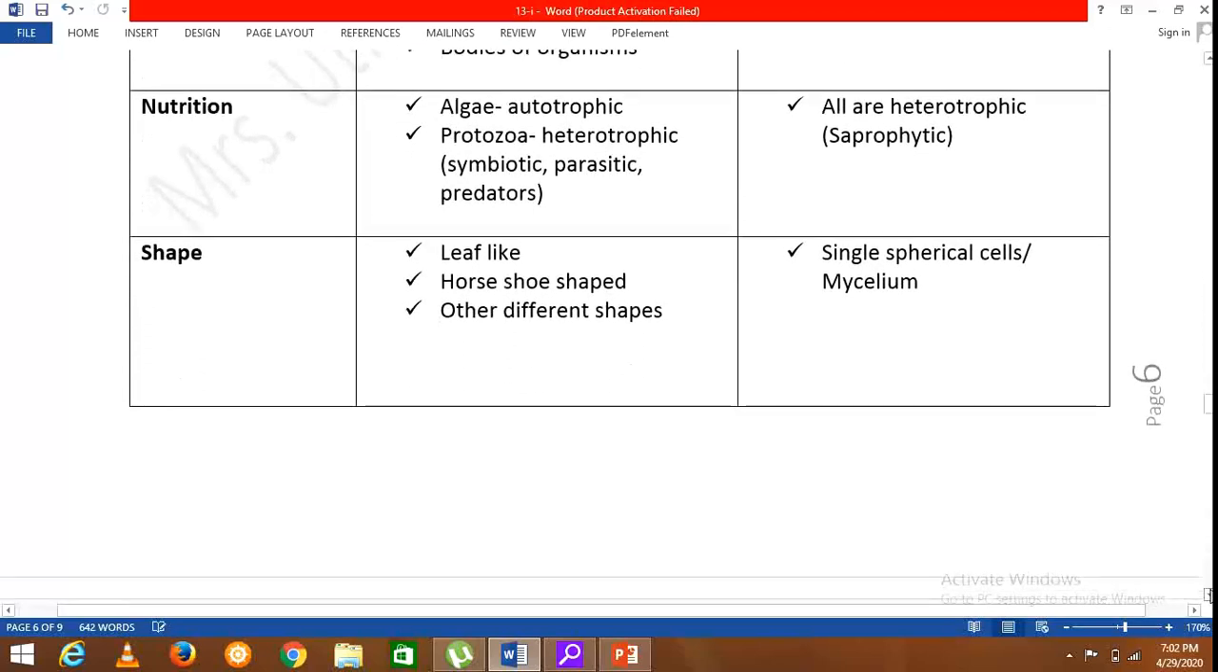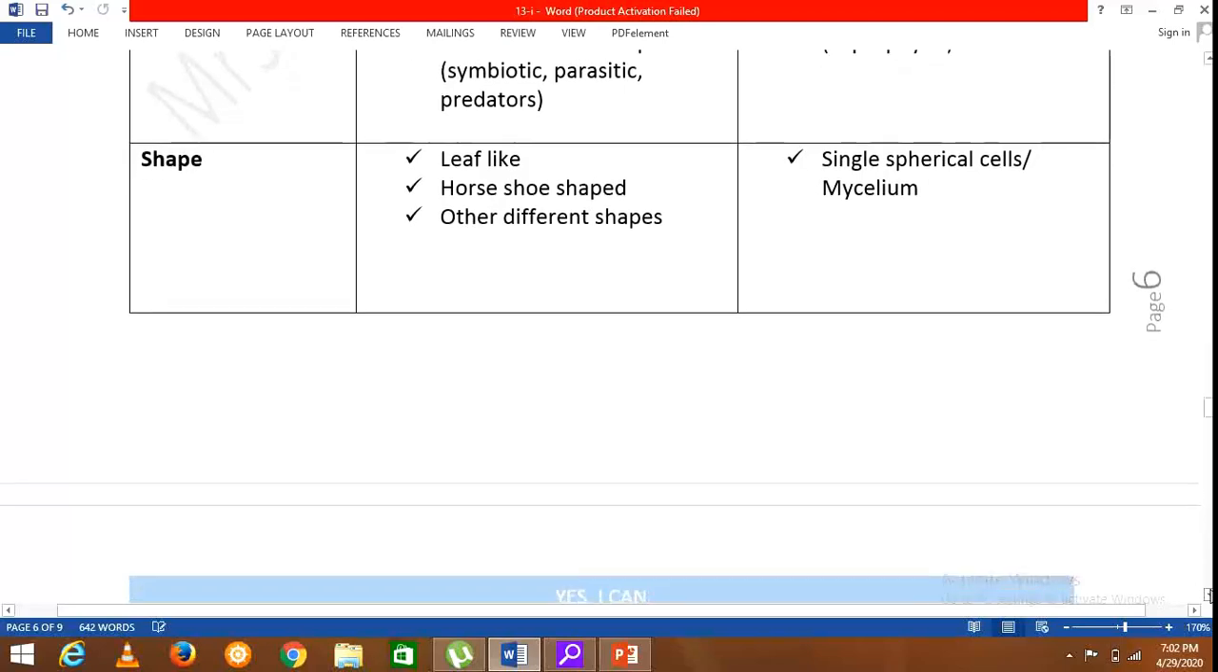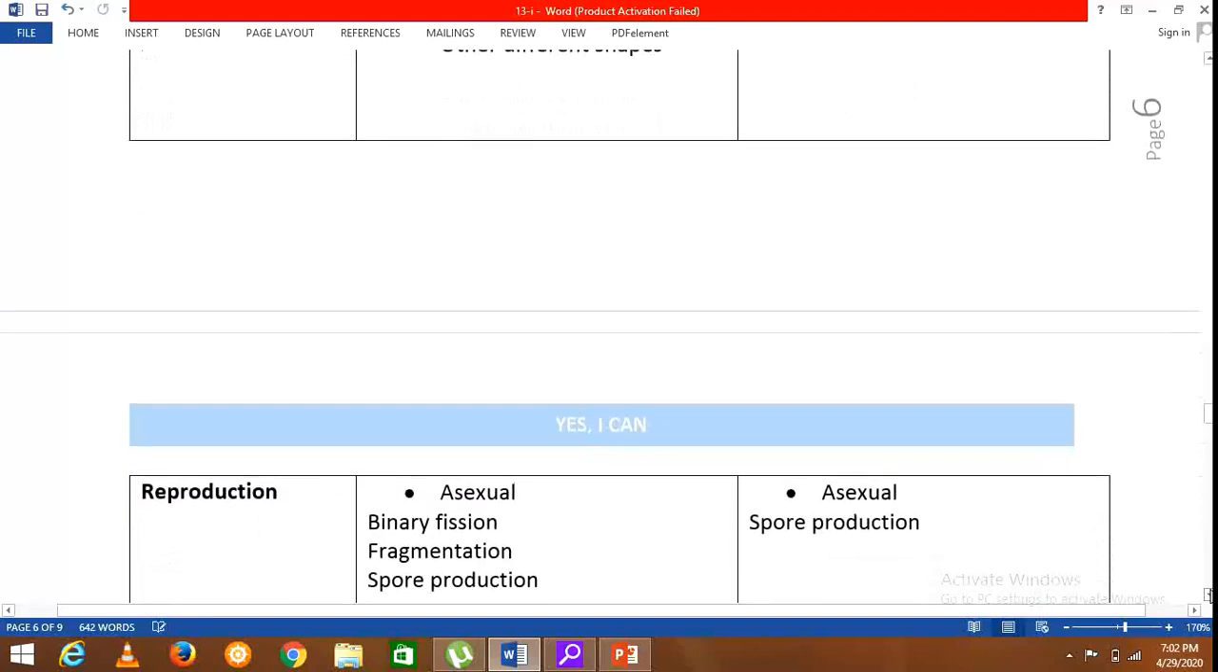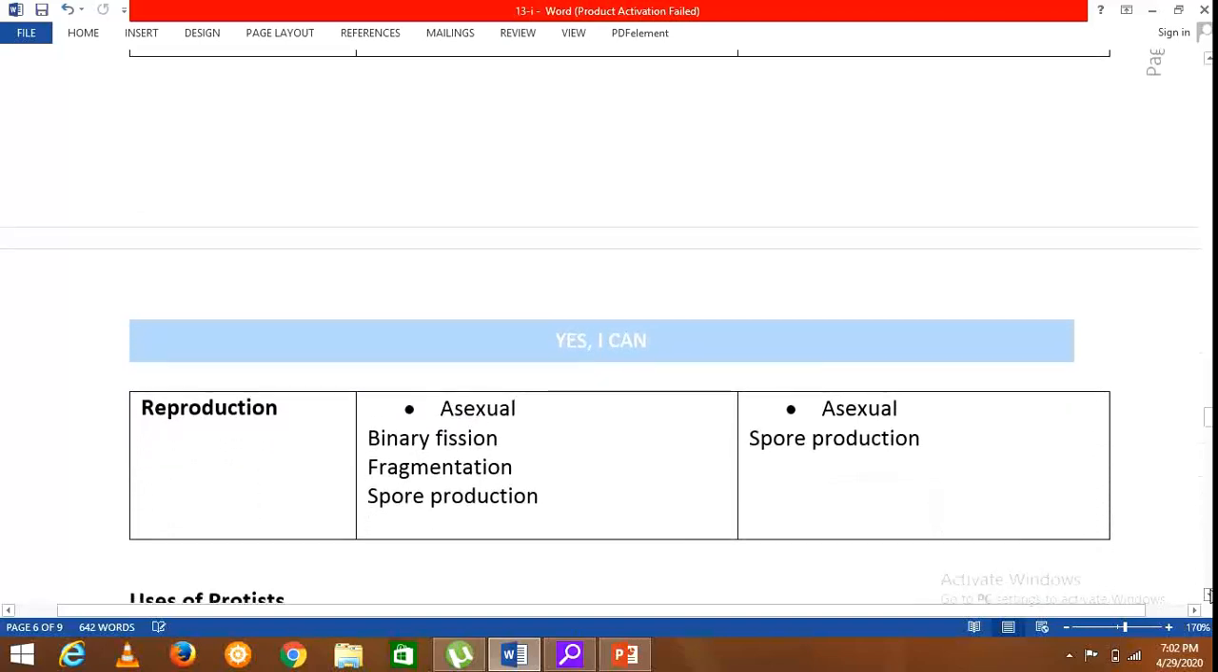White color hyphae. Then finally we'll consider the reproduction of protists and fungi. Both perform asexual reproduction. When it comes to kingdom Protista, they exhibit binary fission. Binary is 2, so the body is divided into 2 parts, and fragmentation, the bodies are fragmented, and spore production is also seen in kingdom Protista.